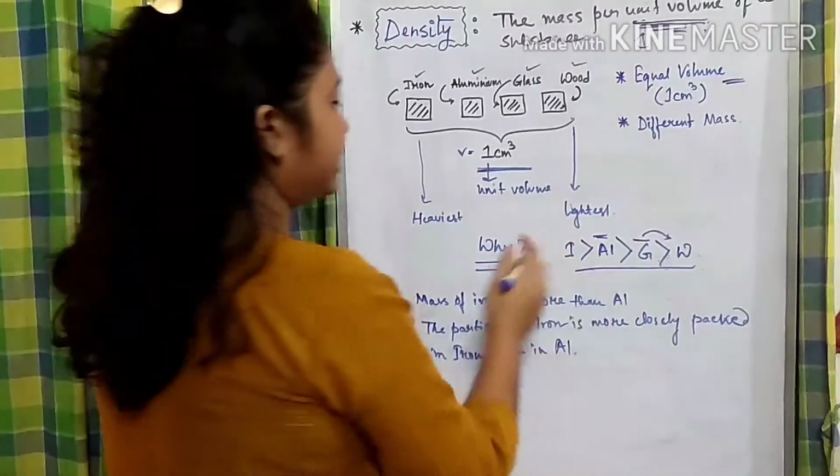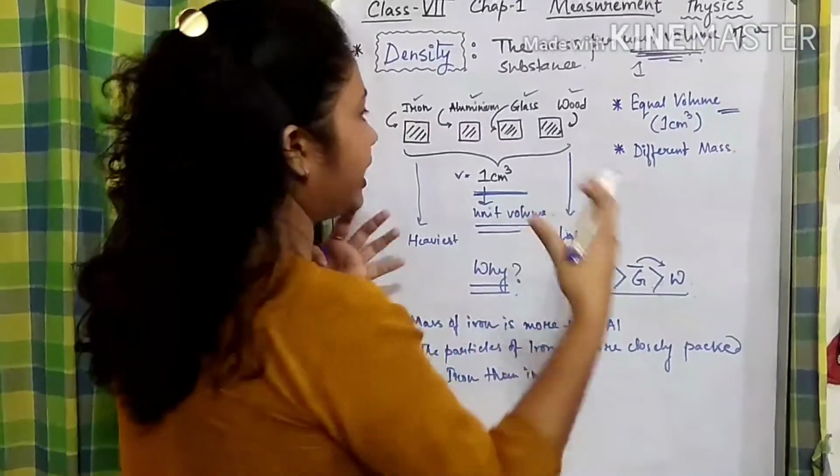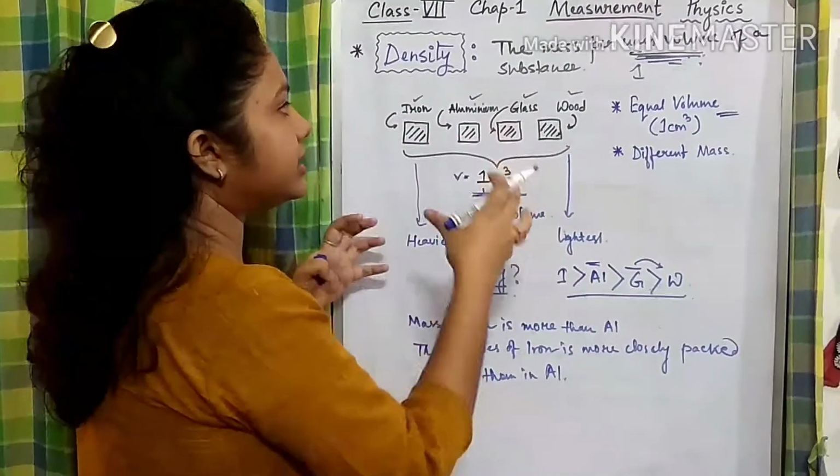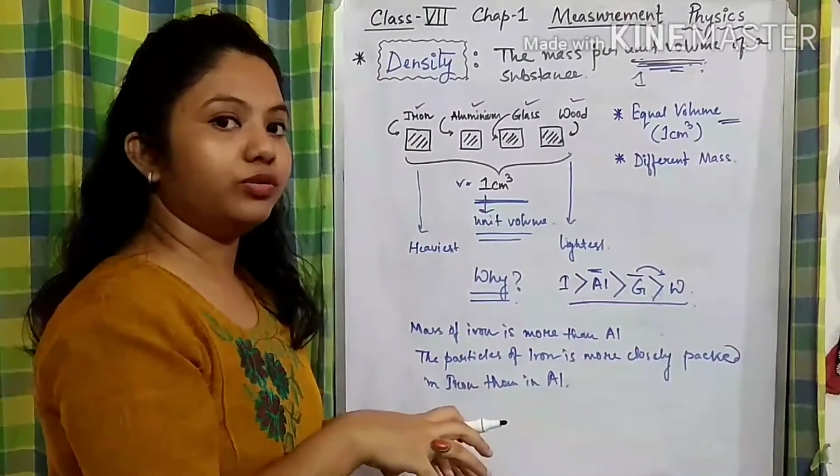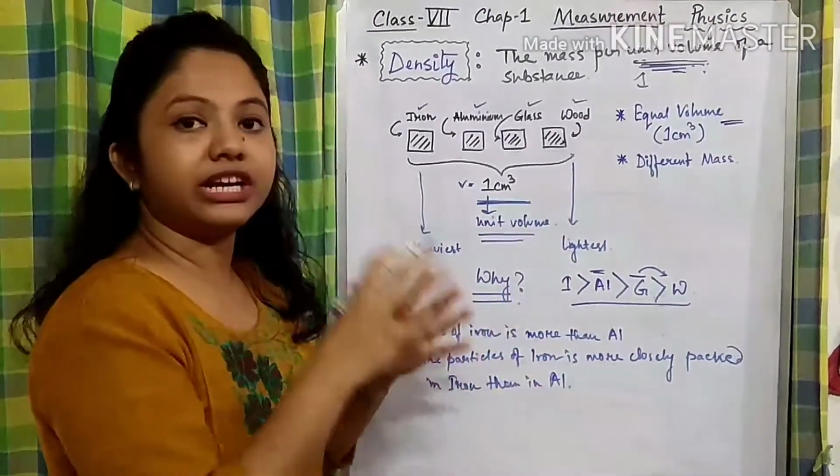So this is the unit volume. When all the particles have been packed within the unit volume, the mass is different.